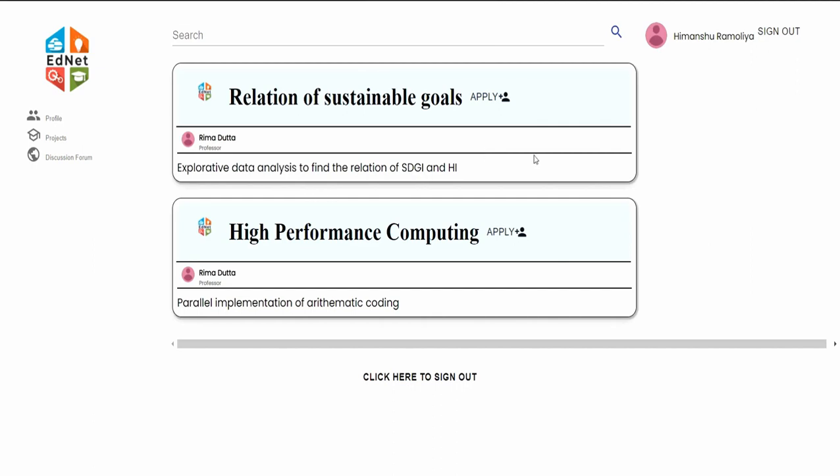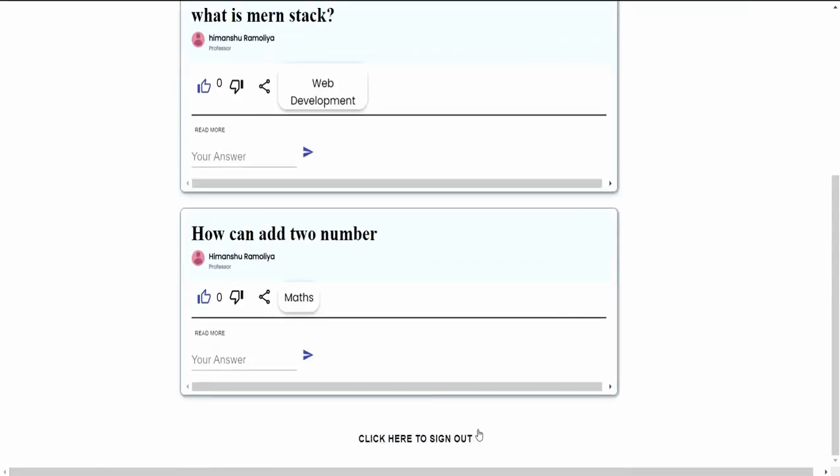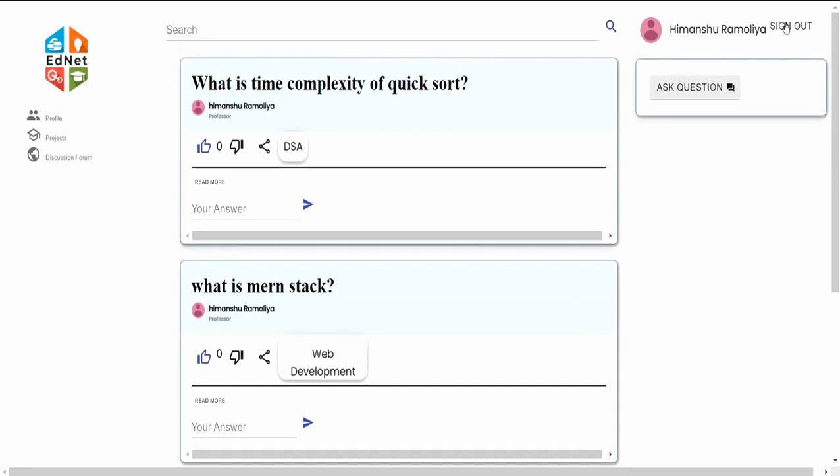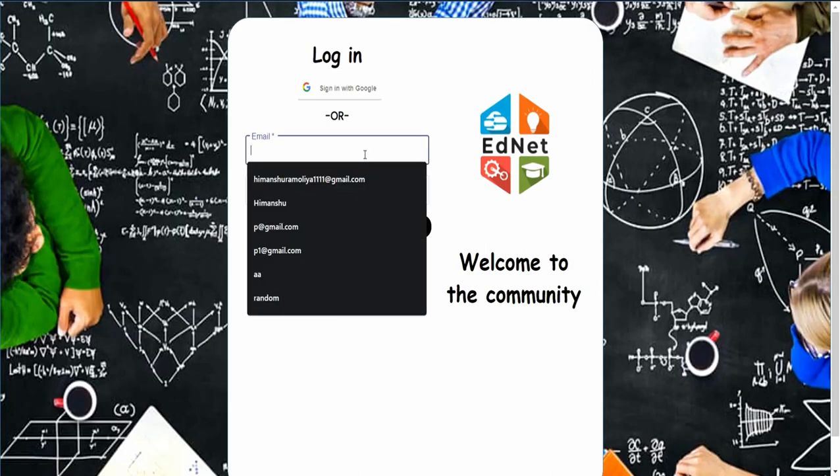Now let's say I want to sign out from my account. There are two options. One option is here, the sign out button, and the other one is here. If we have a long discussion forum or something like that, at the end of the page we have a sign out button, and at the top right corner of the page is the sign out option. If we click it, it will redirect me to the login page, as I have signed out from the account. So for that I have to re-login with my email address.